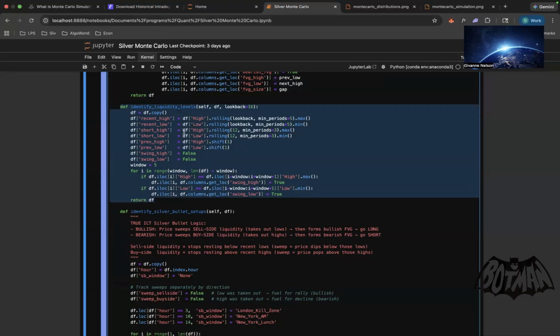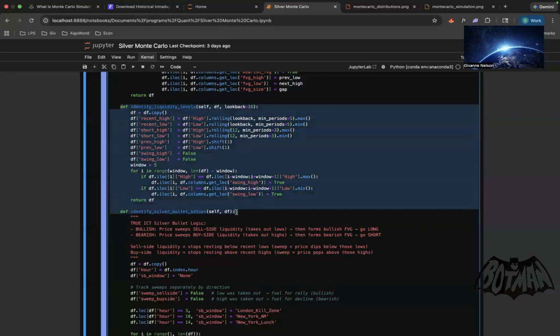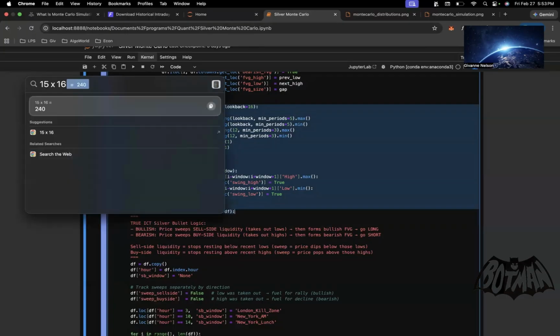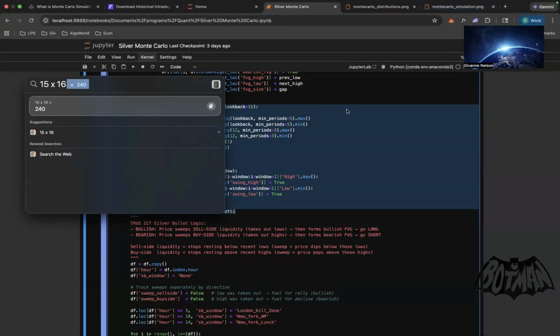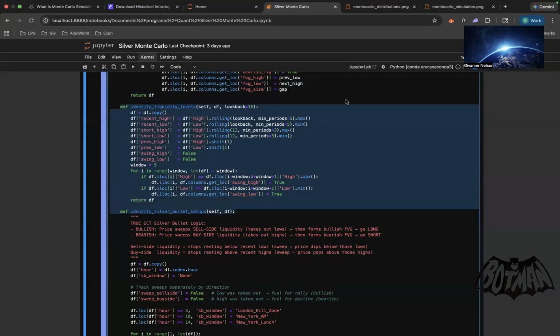We're trying to identify liquidity levels based on a higher time frame by consolidating sixteen 15-minute candles into one. So that's 15 times 16, which is 240. That's 240 minutes, which is the 4-hour chart, I believe. So that's essentially what we're doing there.